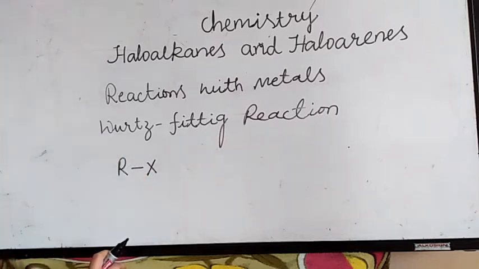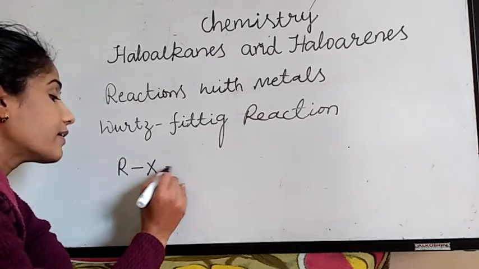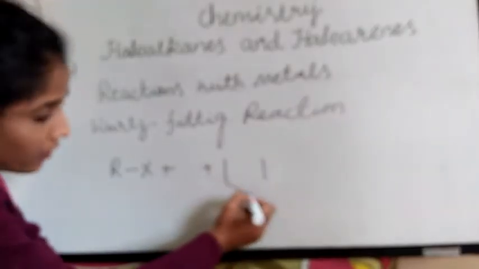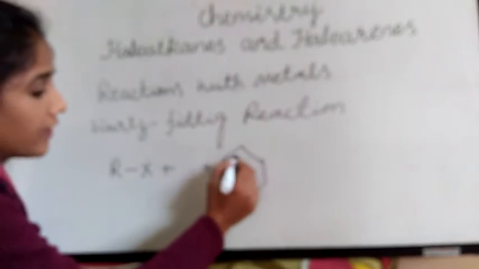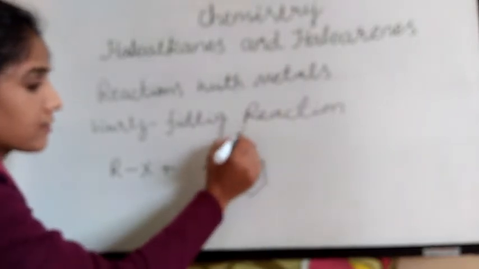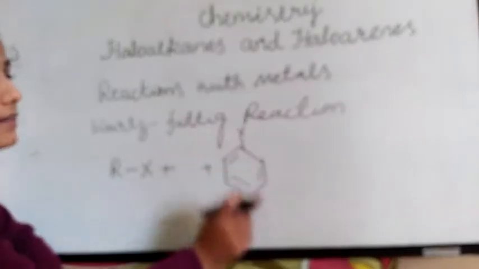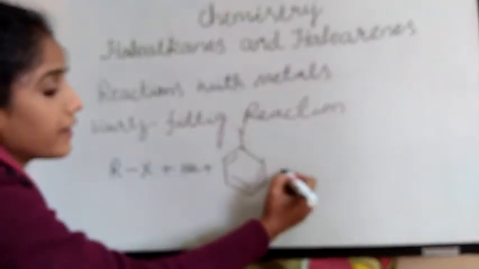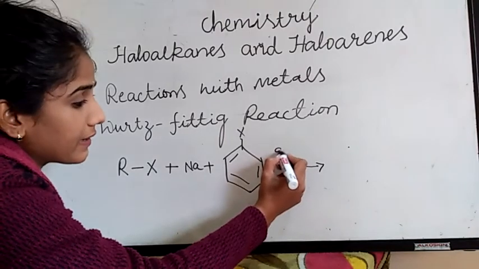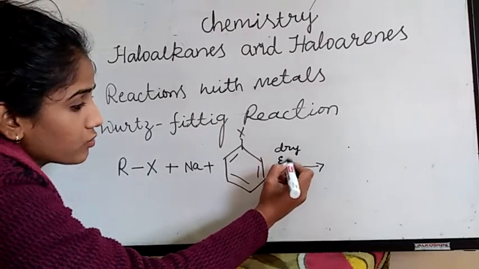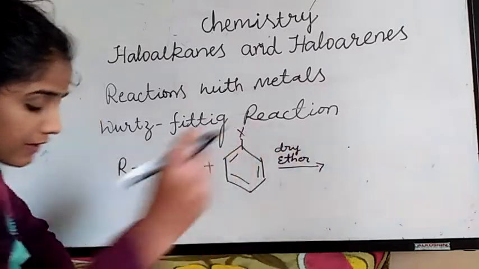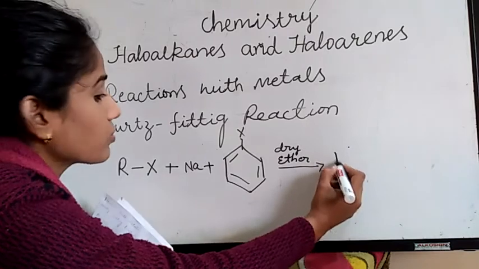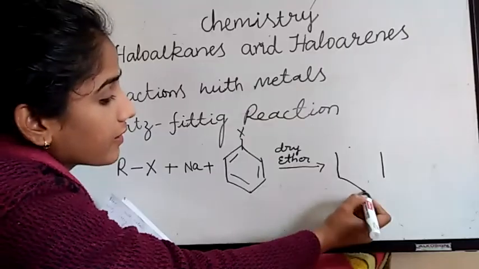When an alkyl halide, haloalkane, reacts with an aryl halide or haloarene, generally I am taking X here, with sodium metal in the presence of dry ether, it gives rise to an alkyl arene.